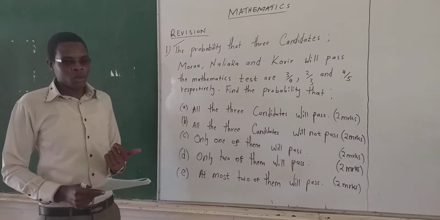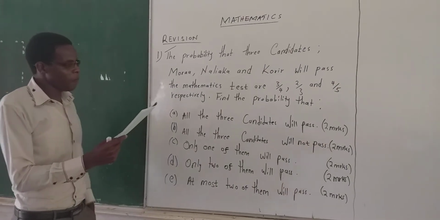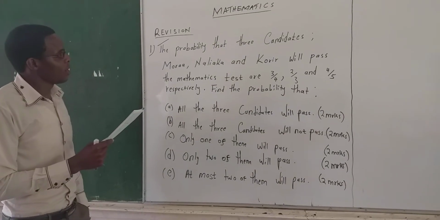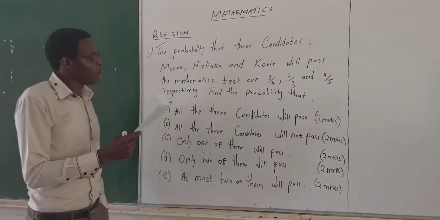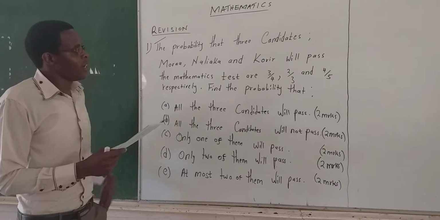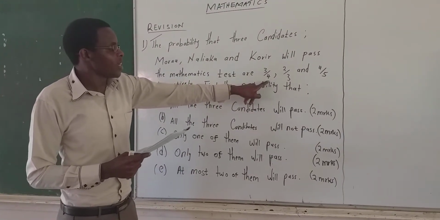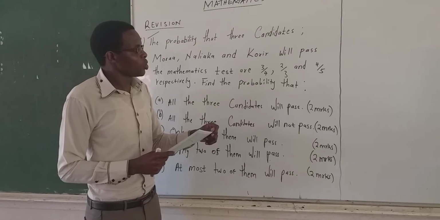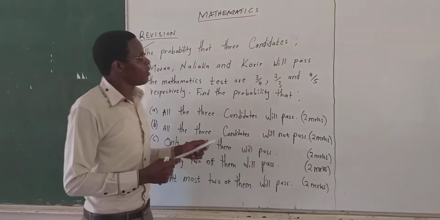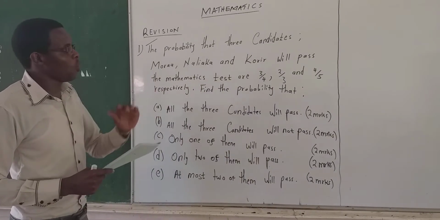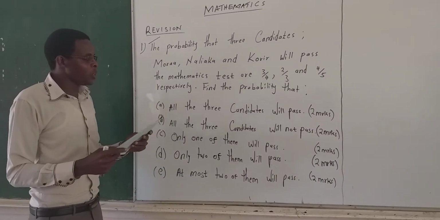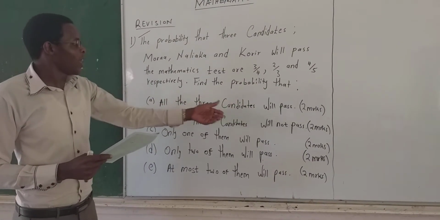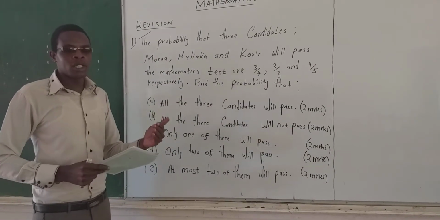Now, let me try to read the question of this probability. The question reads: the probabilities that the three candidates, Mora, Nariaka, and Korea, will pass the mathematics test are as follows. The one for Mora to pass the test is 3/4. The one for Nariaka passing the test is 2/3. Then the one for Korea passing the exam is 4/5, respectively. Then the question is, find the probability that all the three candidates will pass the exam. That implies Mora, Nariaka, and Korea will pass the exam.